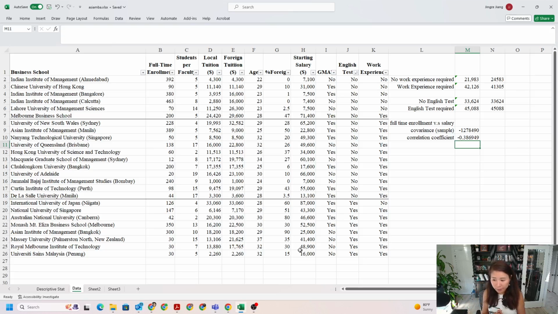So how do we know it's weak? If the absolute value of this coefficient is between 0 and 0.5, we consider it weak. If the absolute value is between 0.5 and 1, that would be considered strong. As you see, the absolute value of the correlation coefficient is 0.38. So it is close to 0, and it's between 0 and 0.5. So we consider this a weak negative relationship. Okay, weak negative relationship.